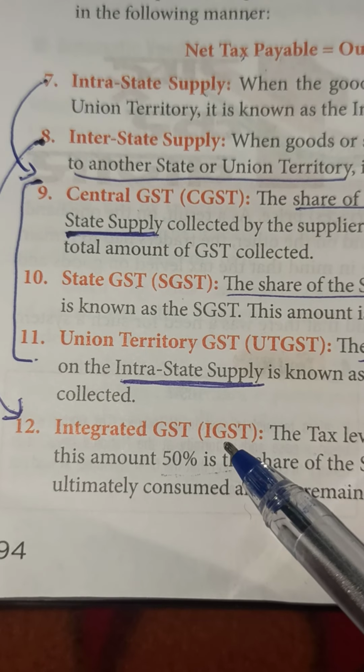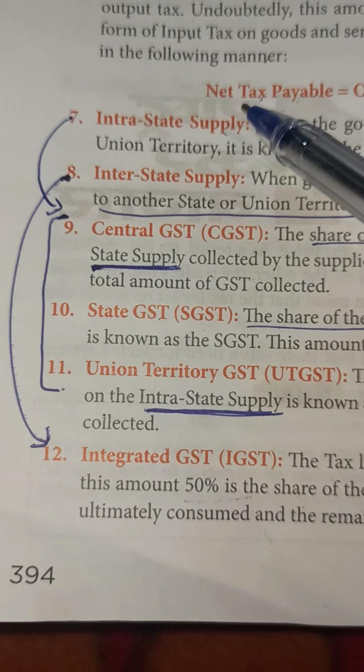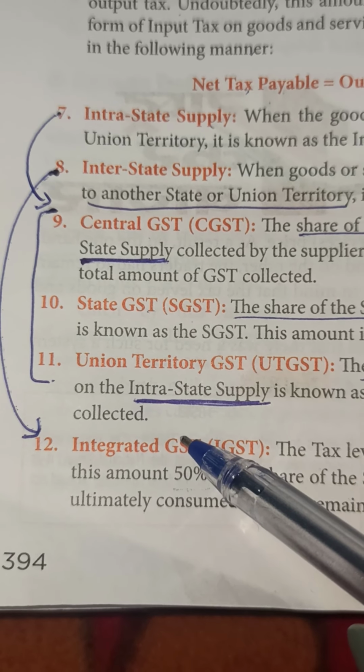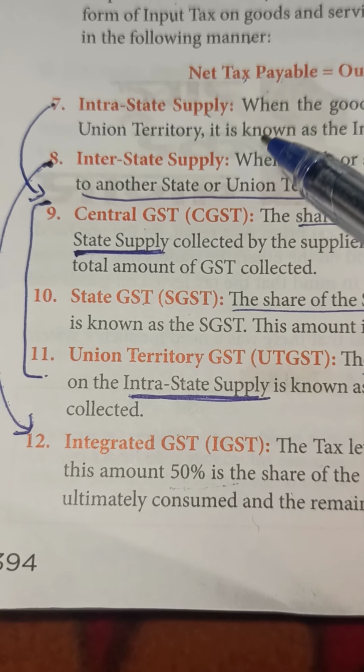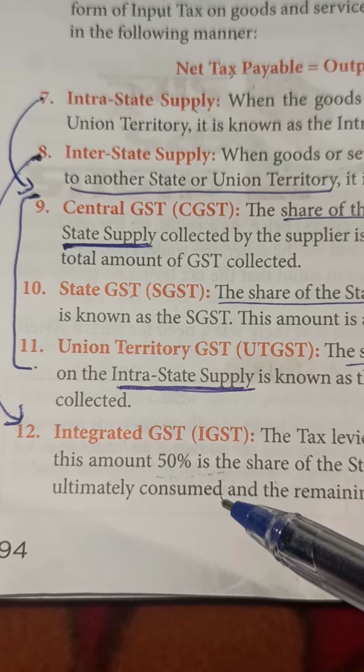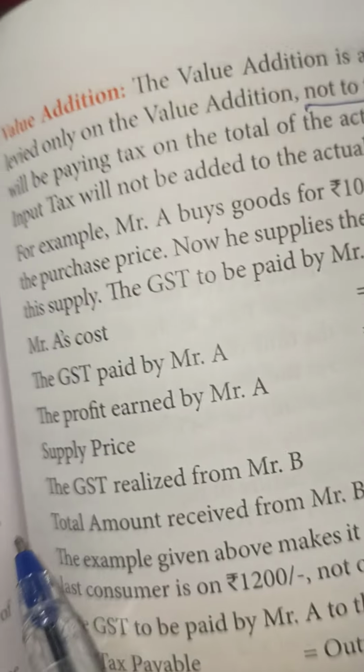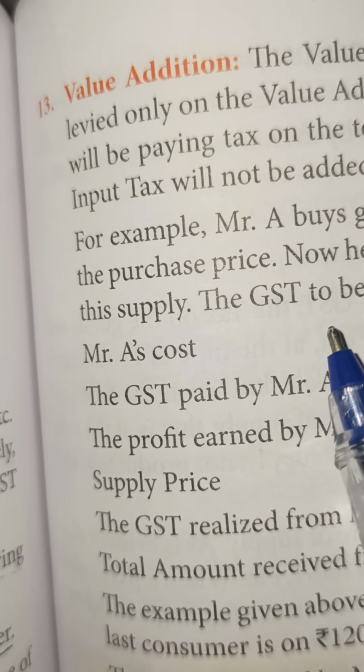Clear? Now you will have to go through these properly, and tomorrow before I proceed with the next class, I will ask you. All these are very, very important. Coming now to the next important thing, value addition.